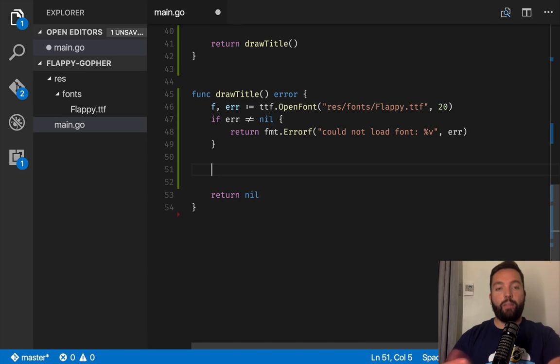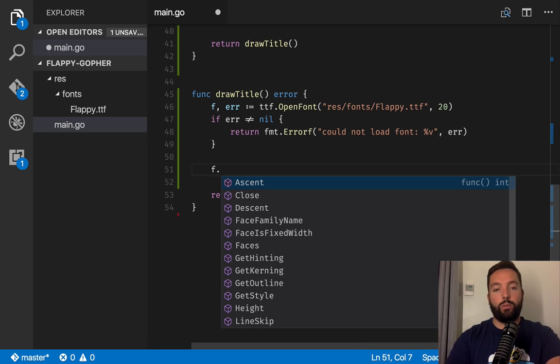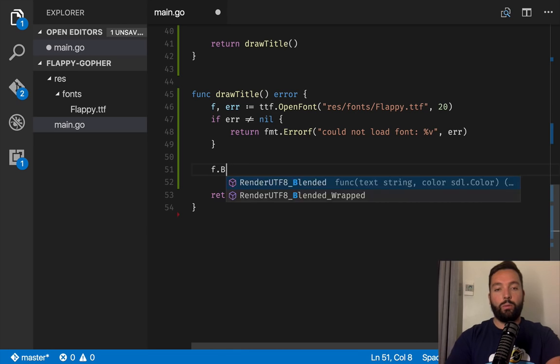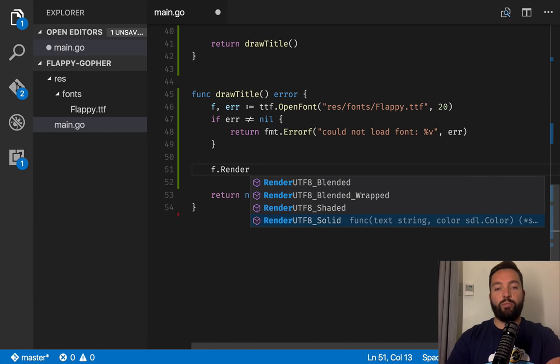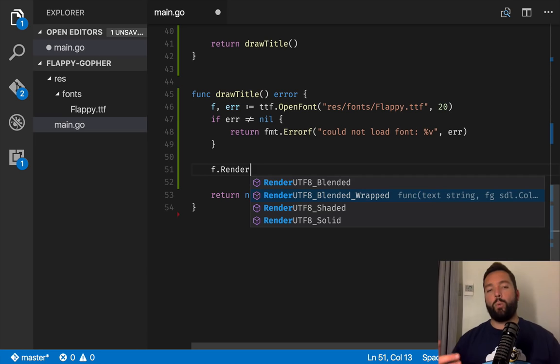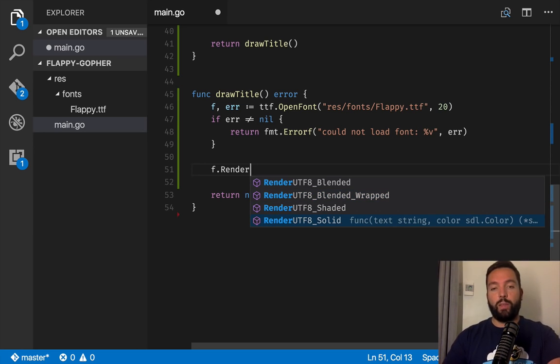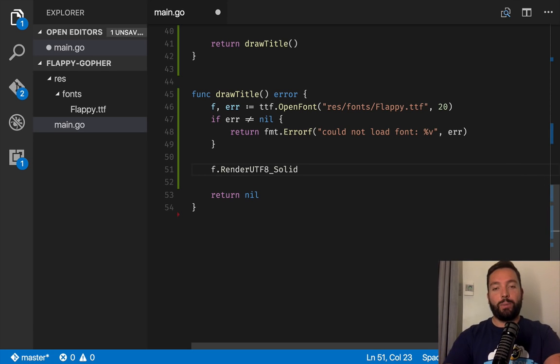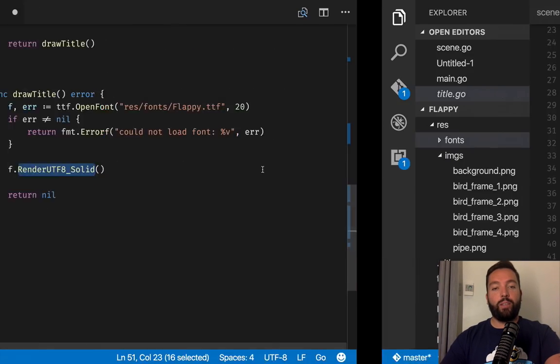Cool. Now that the font is open, we can use it to render UTF-8 solid. There's a bunch of different ways of rendering letters. We're going to be using the solid way of rendering it. I think the only difference is the way it's going to merge with the rest, but I'm not an expert on this, and I know that solid works, so we're going to go with that one. If someone knows exactly how this works, that's cool, and please leave a comment. I'm always curious about learning more, but we're going to use this one. Okay, so render UTF-8 solid.